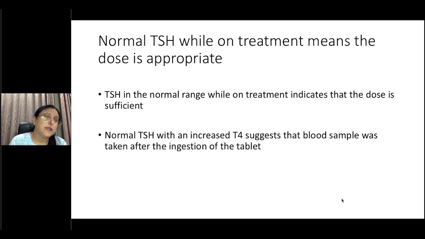Or if you've taken the tablet, then get it done later on in the day, or at least inform the doctor that you've taken the tablet and got the blood test done. Because your TSH is not going to change because you've taken a tablet or not taken a tablet for one day. It's based on at least a week of values. So if you have a normal TSH, it most likely means your dose is appropriate.